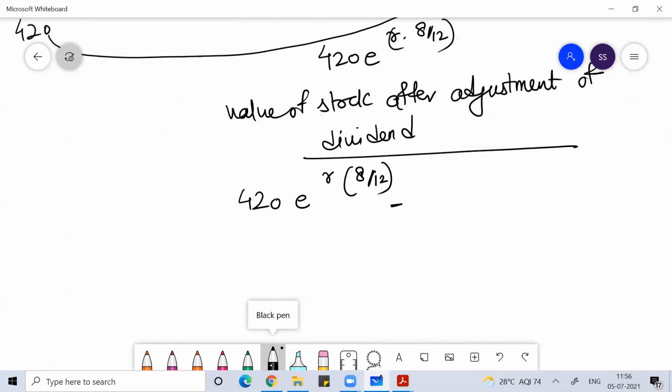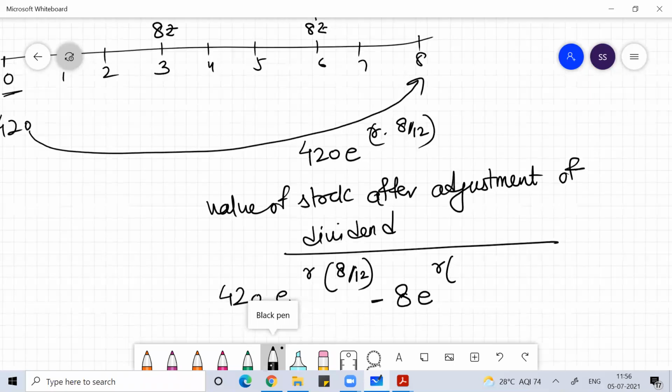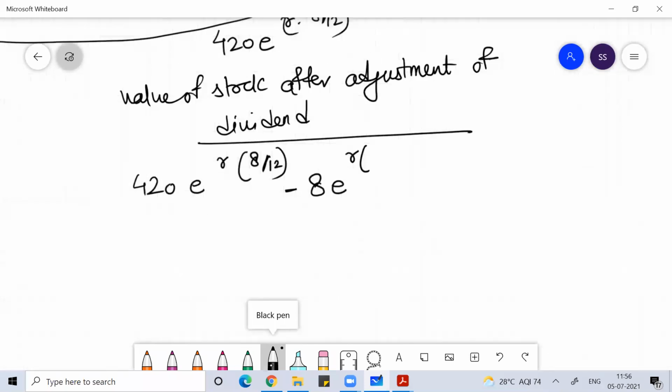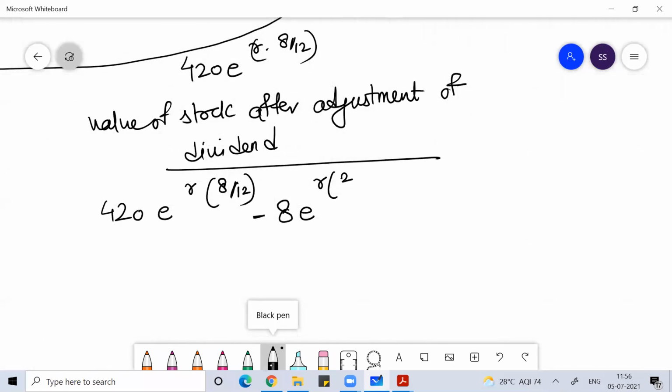From this you subtract 8 into e to the power r into 2 by 12, and then 5 by 12.